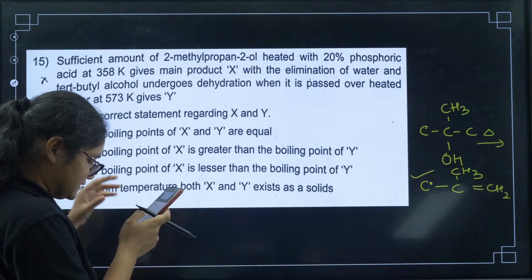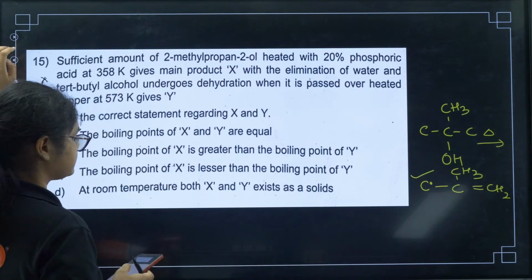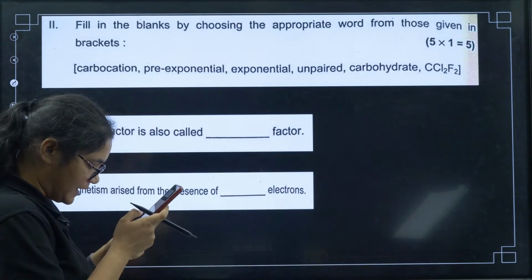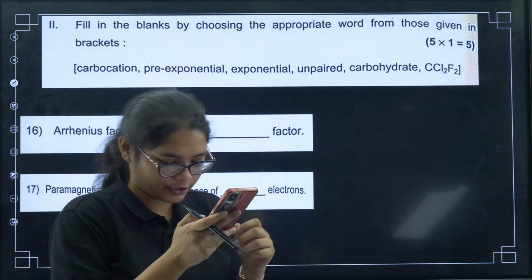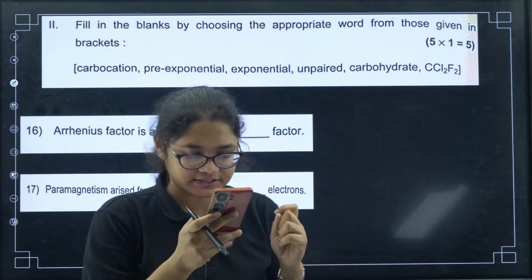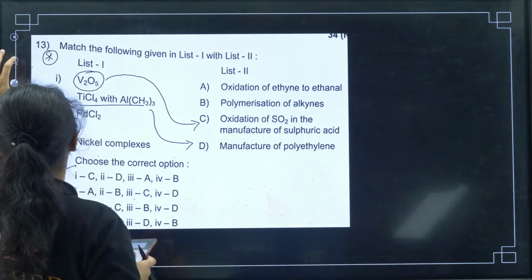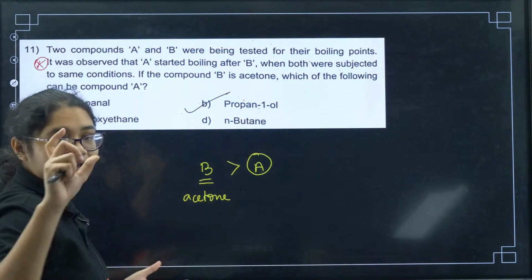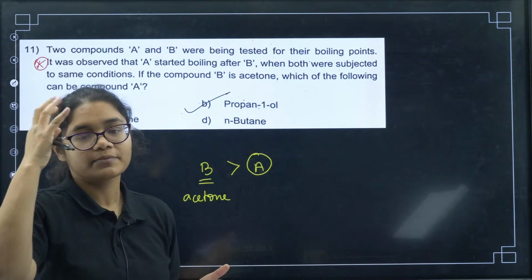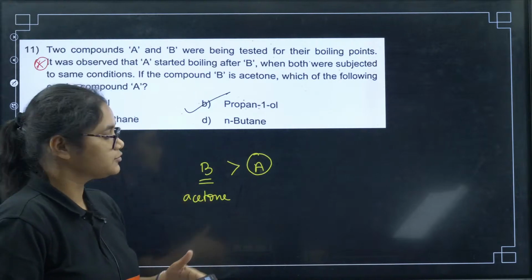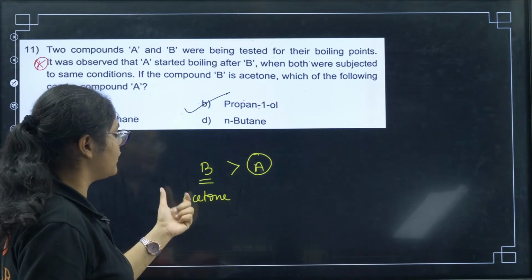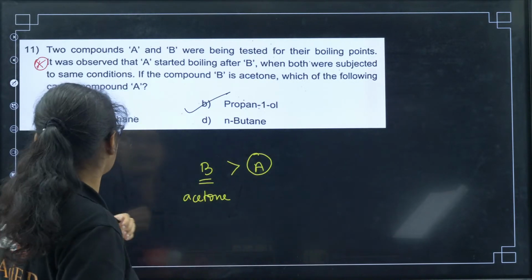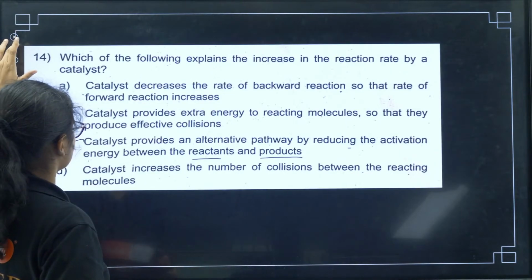Okay, next we'll go to the next question here. Question number 12, fill in the blanks. 20 out of 20 gauges, very good. Question number 11, just a minute. Here we need a compound which has stronger bonding than acetone, so that's why it will boil after acetone. After aldehydes you have alcohols, which have a higher boiling point. So that is your correct answer.